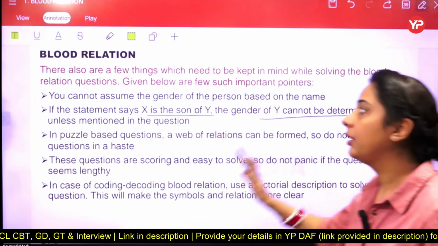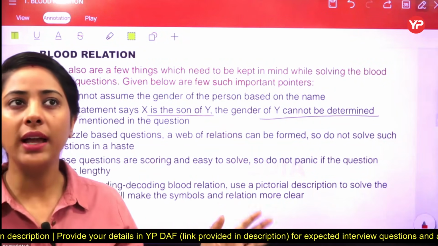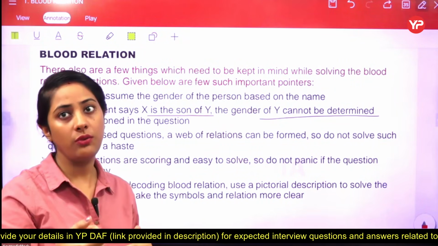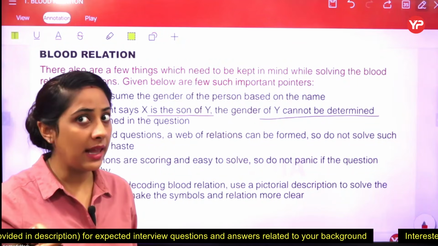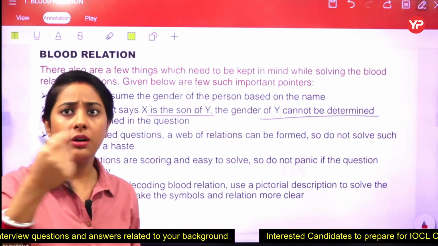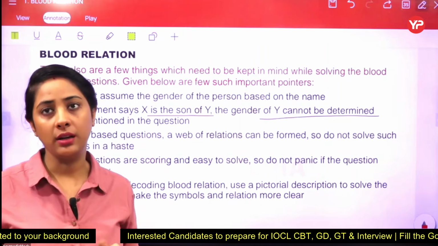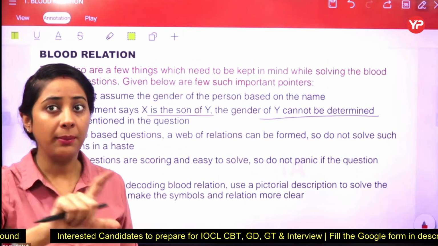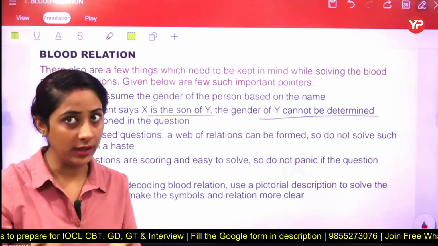Now the second one is, they are saying that if X is a son of Y, the gender of Y can't be determined unless mentioned in the question. Now they are using the term X and Y. Here they are saying that X is a son of Y. It means the information is very clear that X is a male personality and he become the son of Y. So here we cannot say that Y is a mother or a father. We know that Y is a parent, but mother or father is not clear and we cannot assume that thing at our own. Okay, got it?